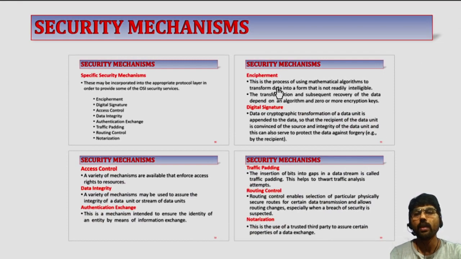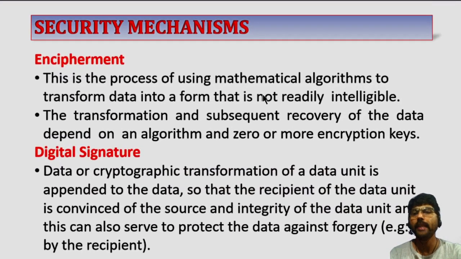Now the first one is called encipherment. This is the process of using a mathematical algorithm to transform the data into a form that is not readily intelligible. The transformation and subsequent recovery of the data depend on an algorithm and zero or more encryption keys.